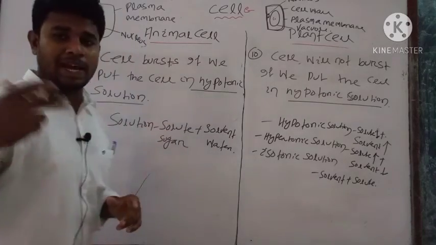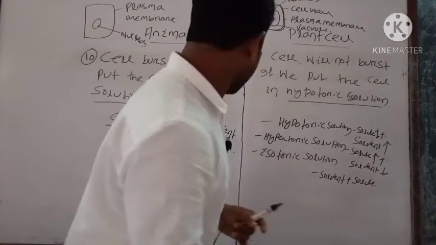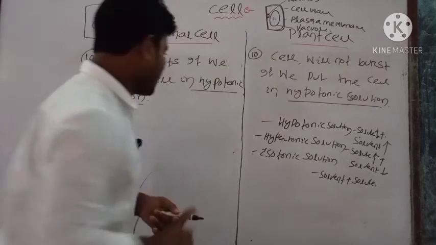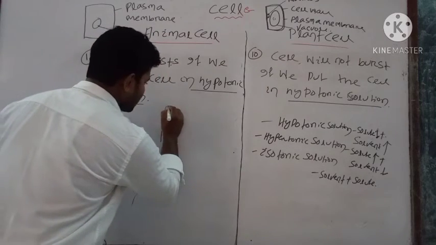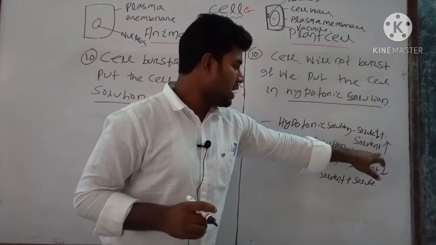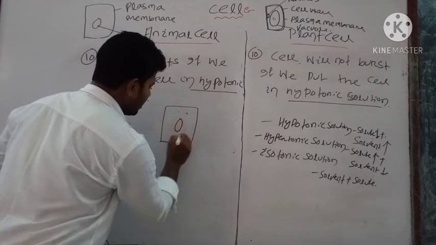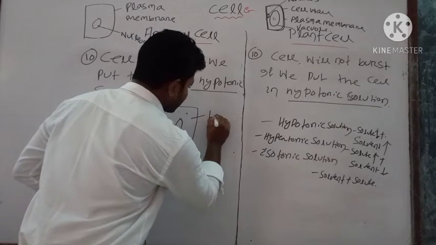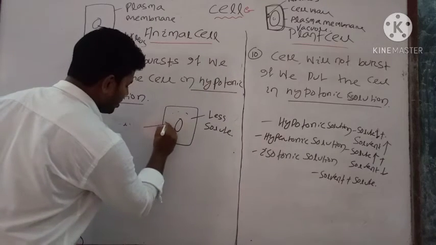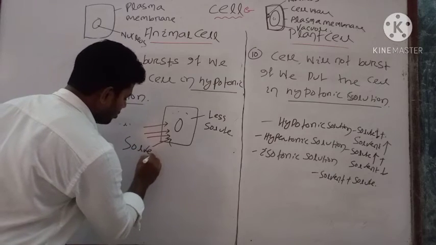If we put an animal cell in a hypotonic solution, then that cell will burst. See how it occurs. If we draw a diagram and explain that, suppose this is your cell and this is the protoplasm. In hypotonic solution there is less solute and solvent is more. Here less solute will be present, so solvent will move inside the cell.